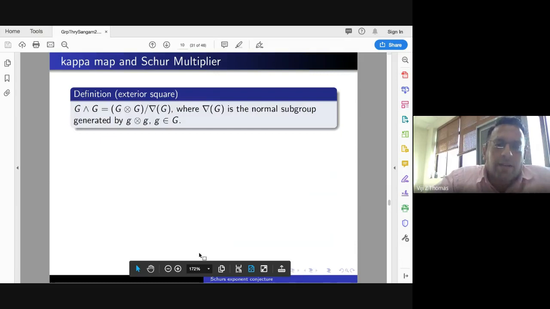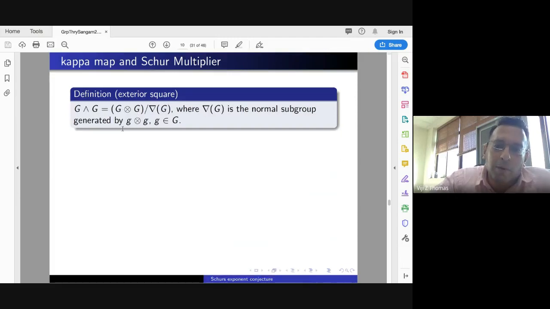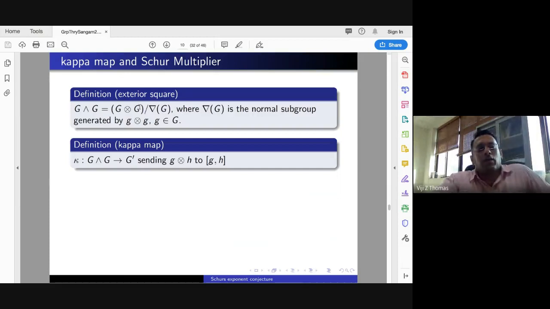Definition: now the exterior square. The exterior square is the tensor square modulo the subgroup which is generated by the elements g tensor g. That is the exterior square. Now I want to define the kappa map. The kappa map sends, oh sorry, not tensor, here exterior, that is a typo. So it should be G exterior H going to the commutator.